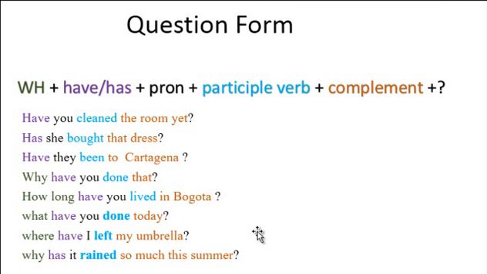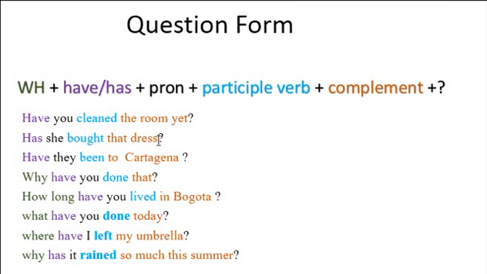Okay, it's important, if you want to form a question, to use this rule. With this rule, you are going to form whatever question that you want. Okay, as I told you before, a W question adds more information about the topic. For example, here, has she bought that dress?